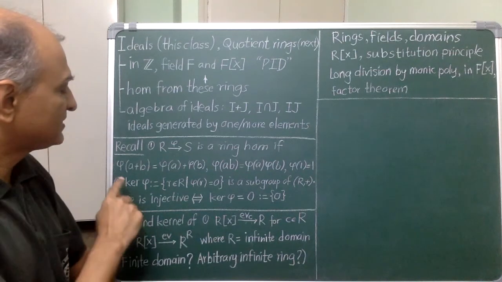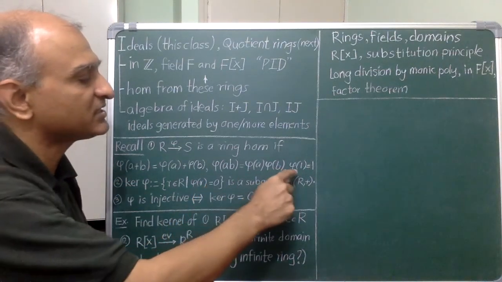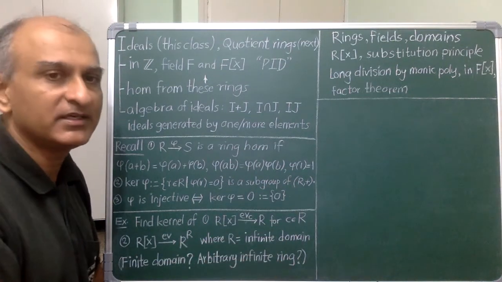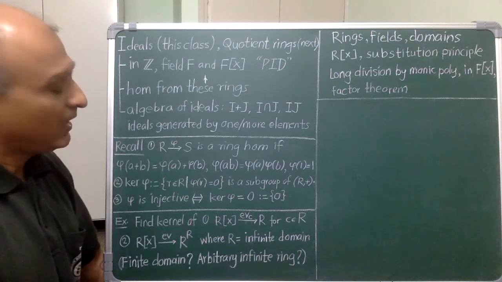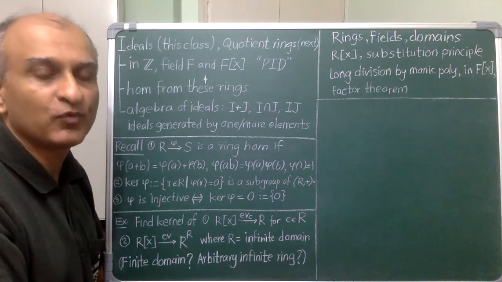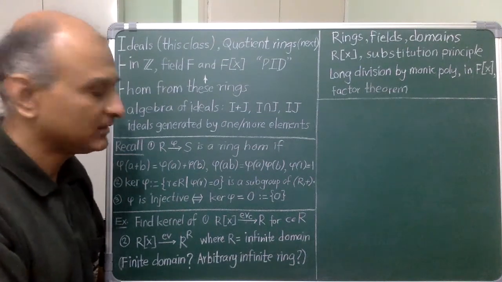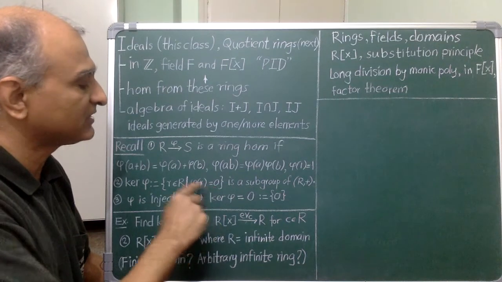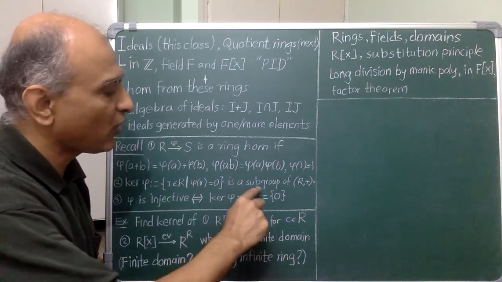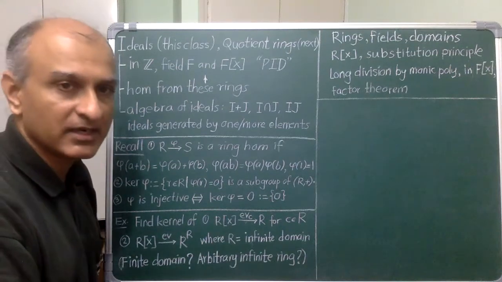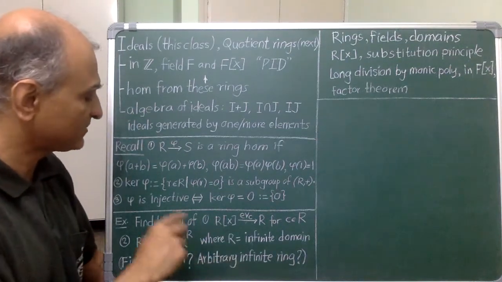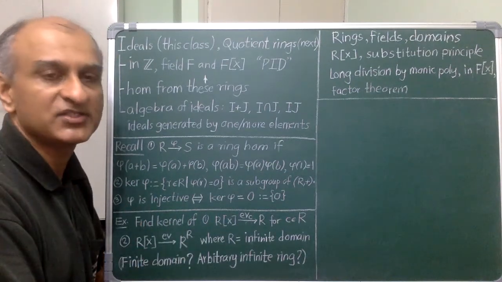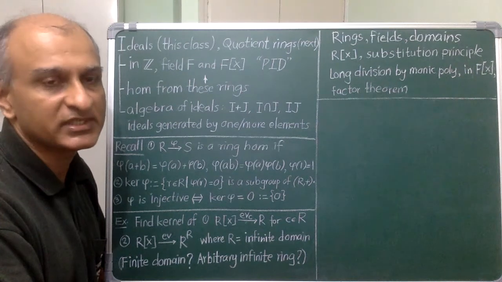This is a map that preserves addition, multiplication, and sends 1 to 1. In particular, this is a homomorphism of additive groups. So the results that you proved for groups apply here. In particular, recall that the kernel of a homomorphism is just the set of all elements that are mapped to 0. This is going to form a subgroup of the source ring under addition. And moreover, the map phi is injective if and only if its kernel is 0, as you can check using subtraction.